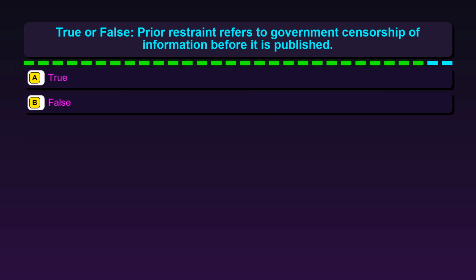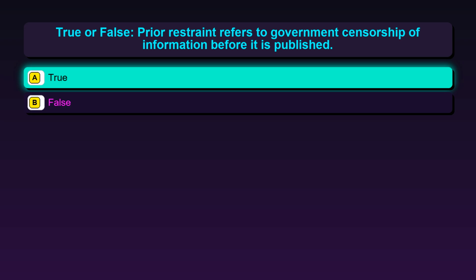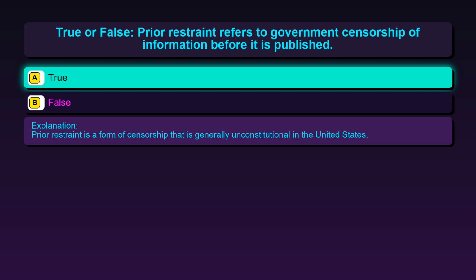Question 123. True or false, prior restraint refers to government censorship of information before it is published. Option A, true. Option B, false. The correct answer is option A, true. Prior restraint is a form of censorship that is generally unconstitutional in the United States.